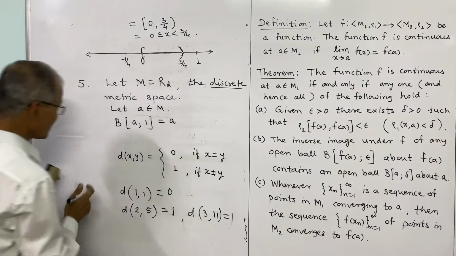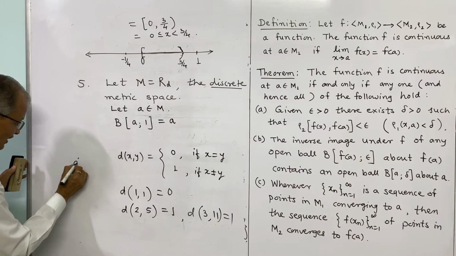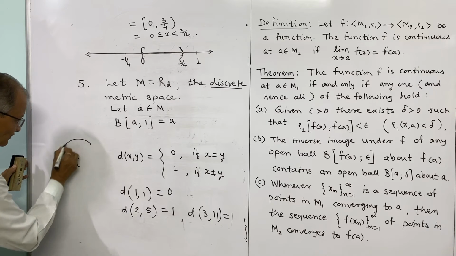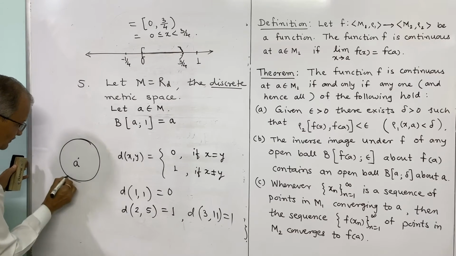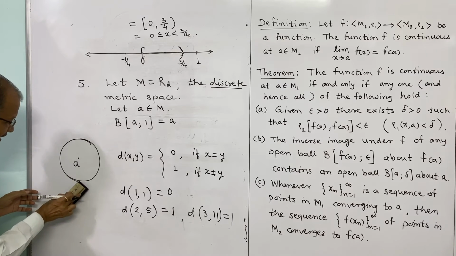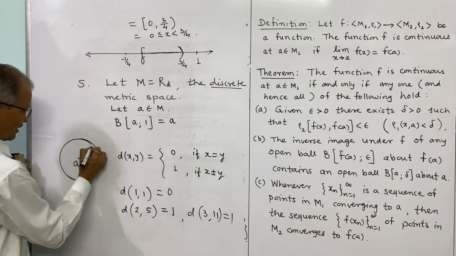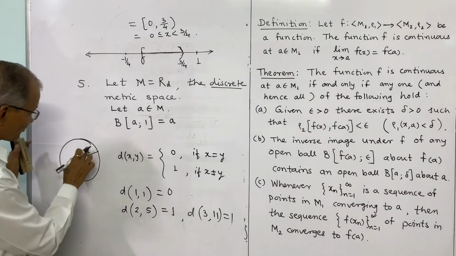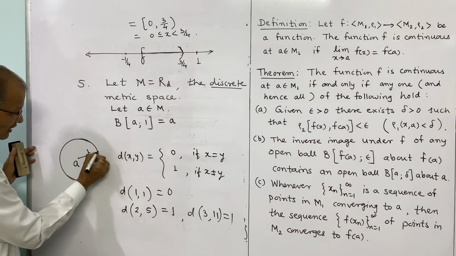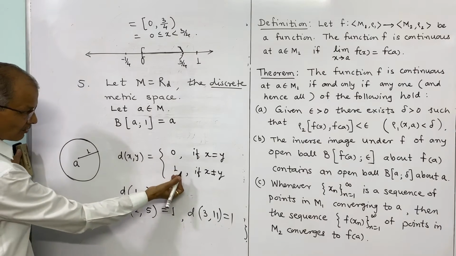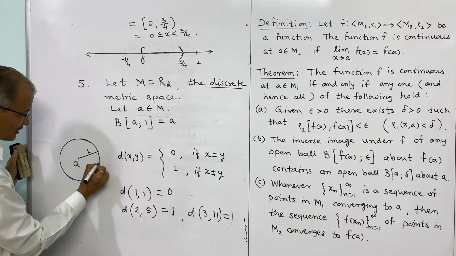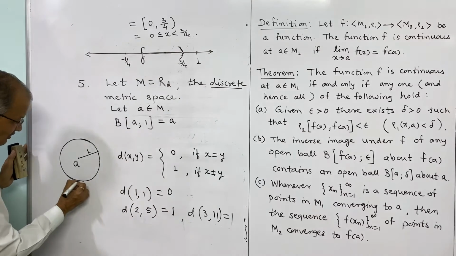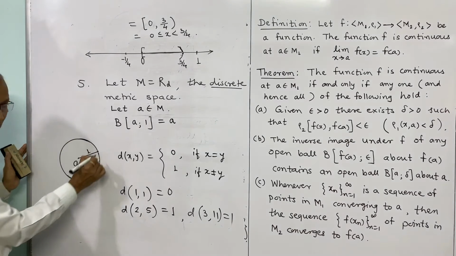So that is, if A is the center here, say, and radius is 1, then all other points are placed at exactly one distance. Distinct points are placed at exactly one distance, meaning on the circumference of this circle, you may see.